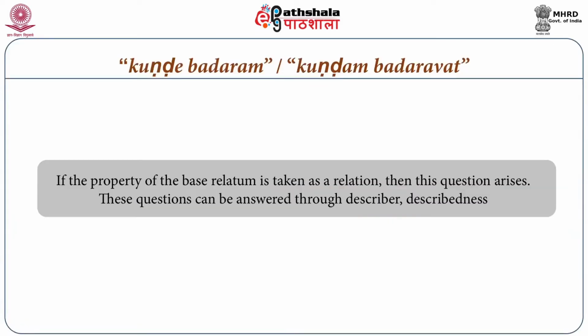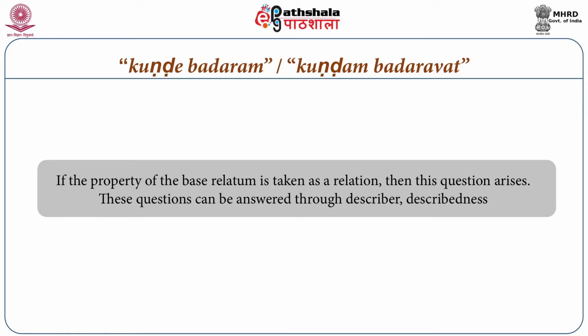But if these are not there, if the question is coming about something else, which is about the property of base relatum, and if the property of base relatum is taken as a relation, then these questions are coming. Then these questions are answered taking the shelter of describer describedness.